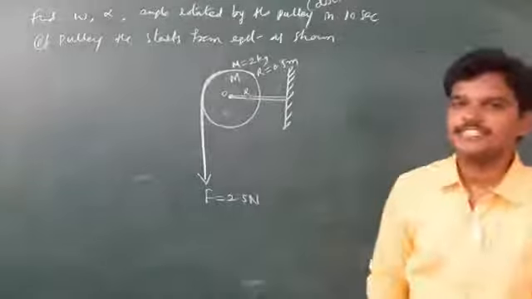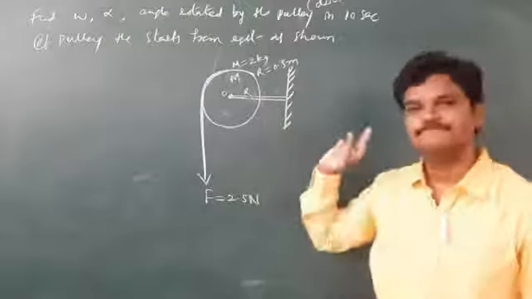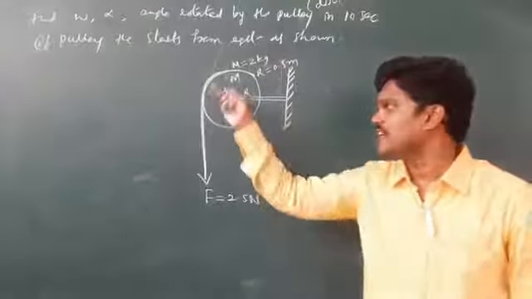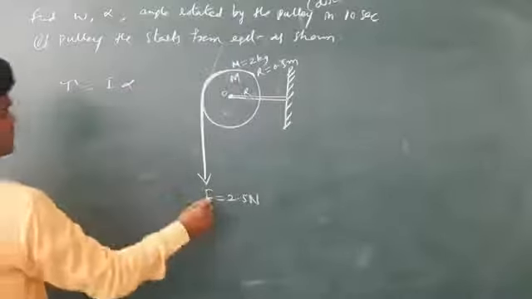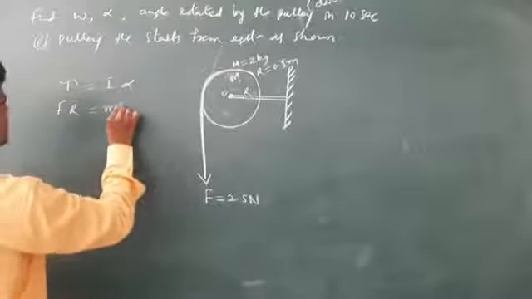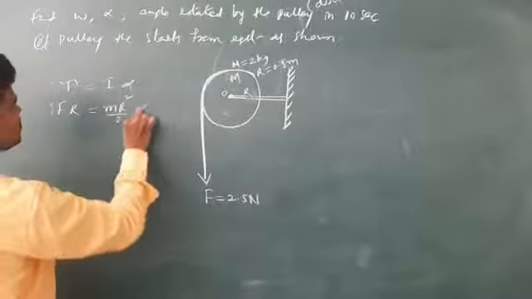The pulley is a disc of mass m and radius r, rotating about this axis. Rotating about this axis means this body has moment of inertia about this line, m r square by 2. First, let us get alpha by taking torque. So torque is equal to I alpha. Tau is equal to force into distance, F into R. This is m r square by 2 alpha.